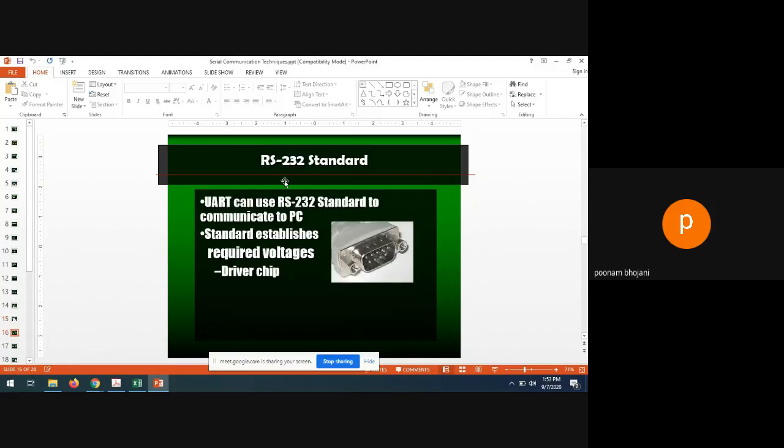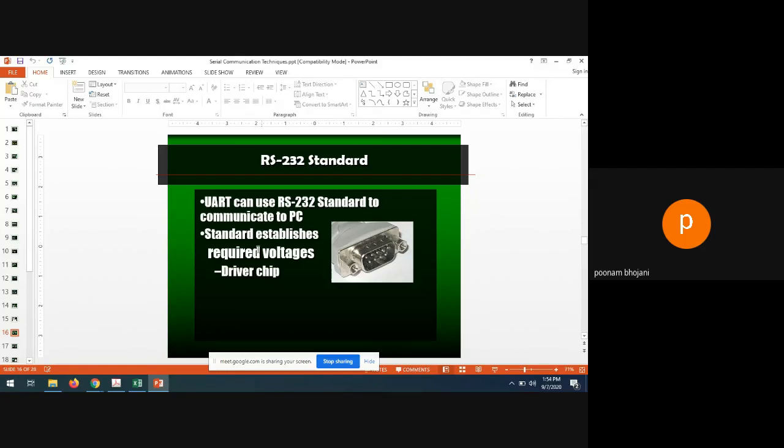RS-232 standard. I hope you have heard about this RS-232 word, by which we generally connect a projector, right? From the computer to the projector, if you want to connect through the VGA cable, this is nothing but your serial communication connector, RS-232. So RS-232 is not a cable, it's a connector, right? It is a connector which will connect the computer and the serial communication medium. So UART can use the RS-232 standard to communicate to the PC.